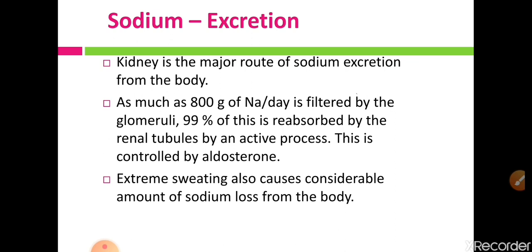Extreme sweating also causes considerable sodium loss from the body. So sodium excretion is through urine and sweat, and aldosterone is the important hormone which affects sodium excretion from the kidney as well as from the skin.